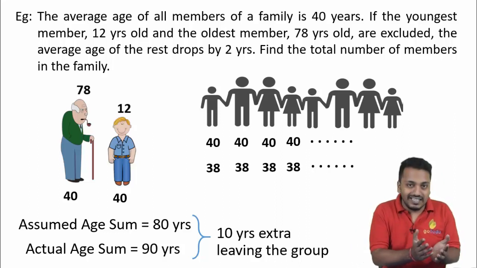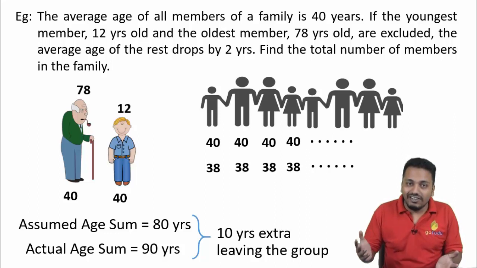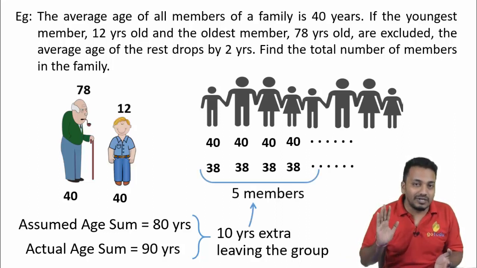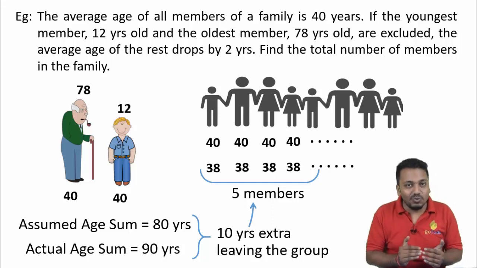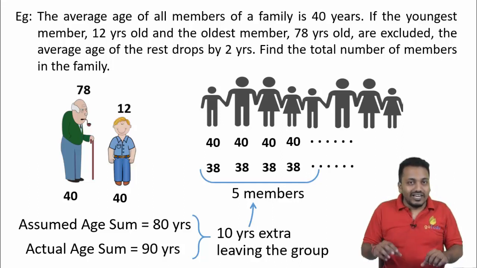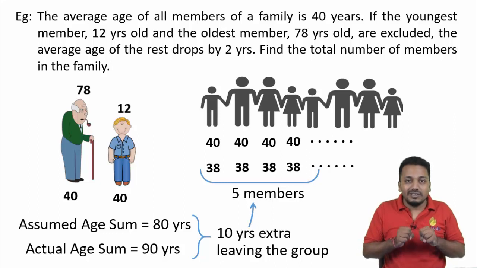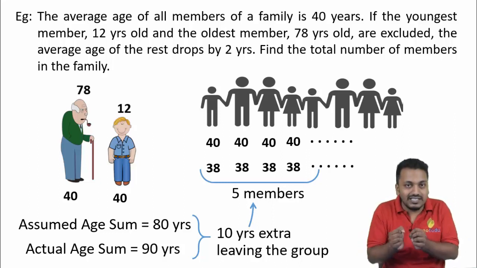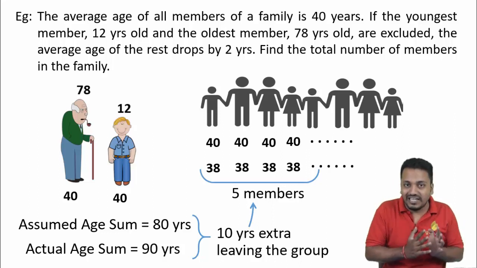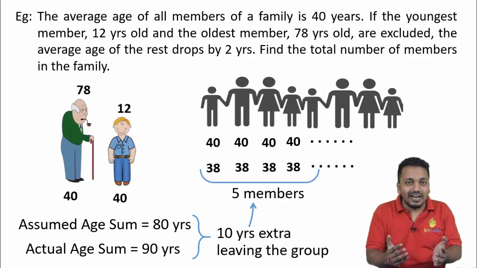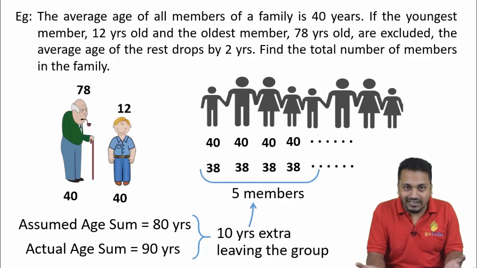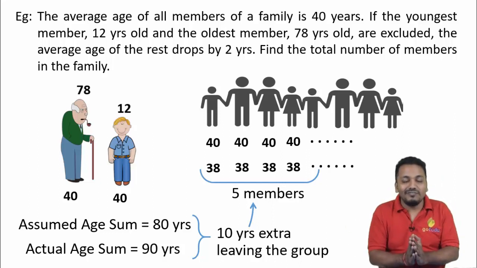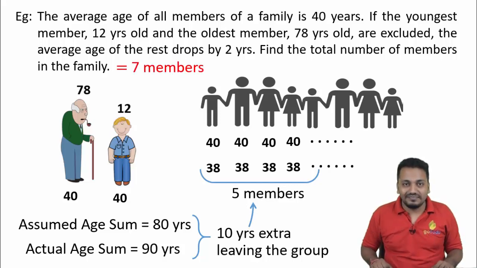So with 10 years in hand, we can bring down the individual age of all members by 2 years for 5 members only. 10 upon 2 is 5. So we can take 2 years from 5 members to make 10 years which will leave the group. That means there are a total of 5 members left in the family. And including the grandfather and the grandson, in total we have 7 members.